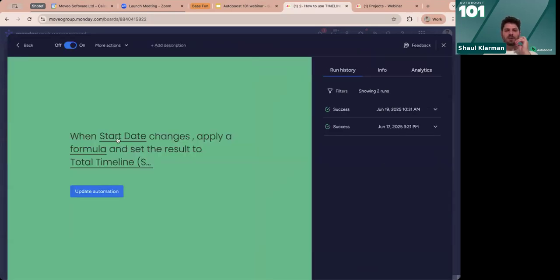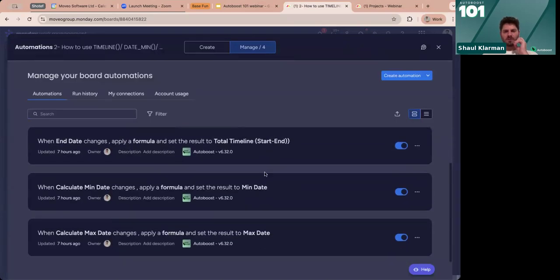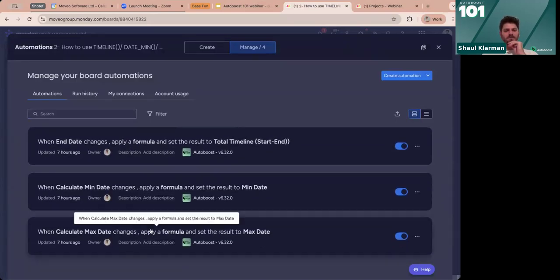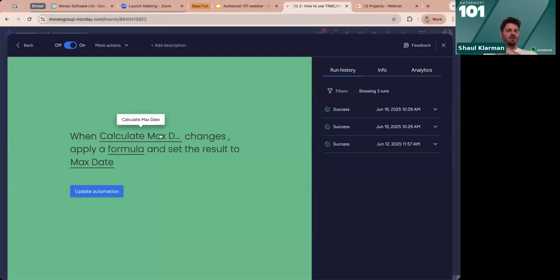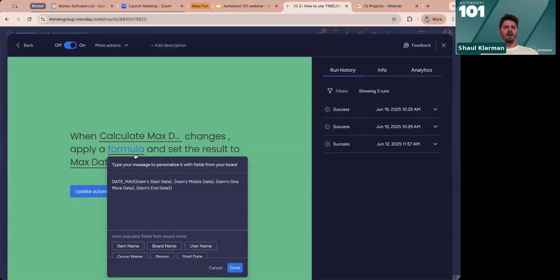So for instance, sorry, this is not the one I wanted, not the timeline, right? When calculate max date changes, right? Something on the board, a trigger changes, apply a formula. And in the formula, we do this. We write DATE_MAX, all caps. And then we just choose all of those date columns that we want to address and separate them by a comma, right?